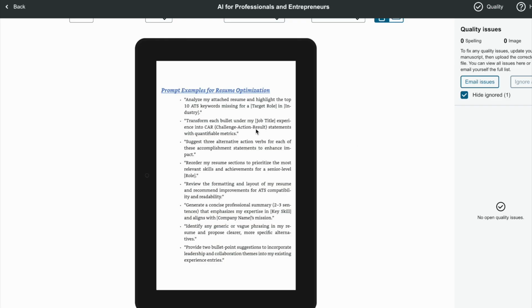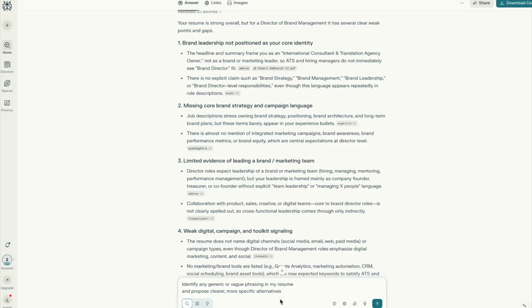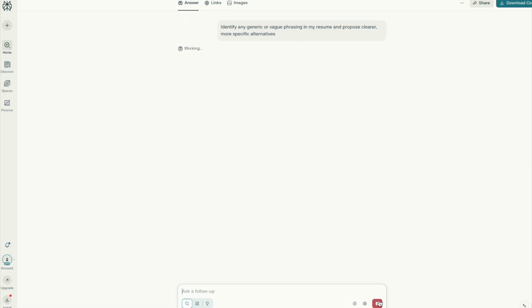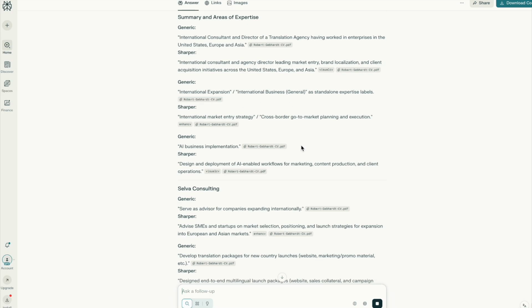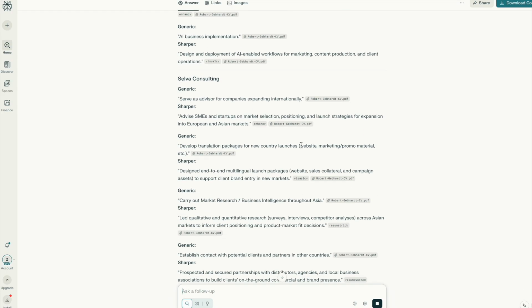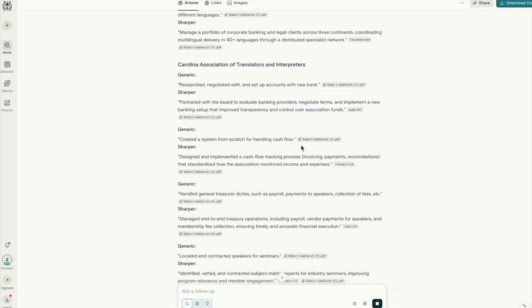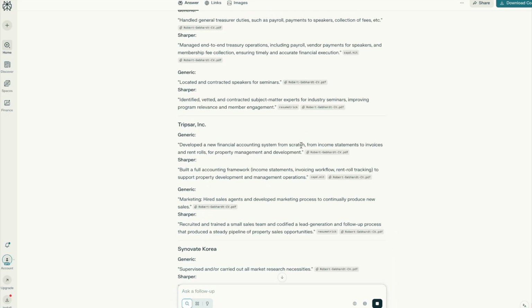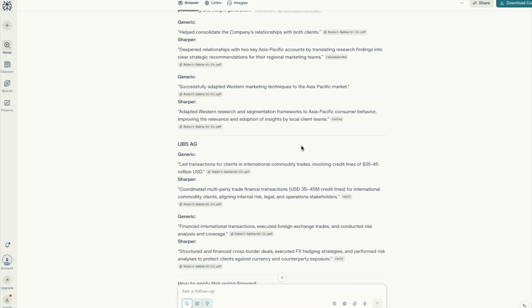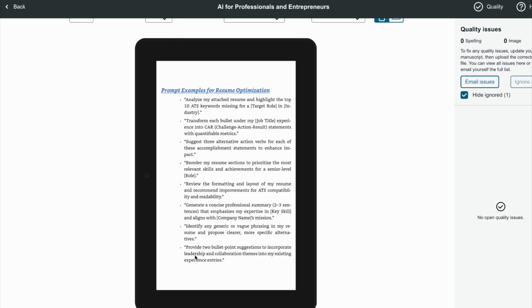Yeah, then I have some prompt examples that you can use for resume optimization, and these literally, like I was doing before, you can just copy and paste them, and I'll just do one of them just to show you. So again, I literally copied and pasted, identify any generic or vague phrasing in my resume, and propose clear, more specific alternatives. And there we go. It shows what's generic and a sharper alternative that I can use. And it gives, once again, quite a few examples. So you can go through it and see which ones you want to use and which ones you don't. And once again, you can do this for all these prompt examples.